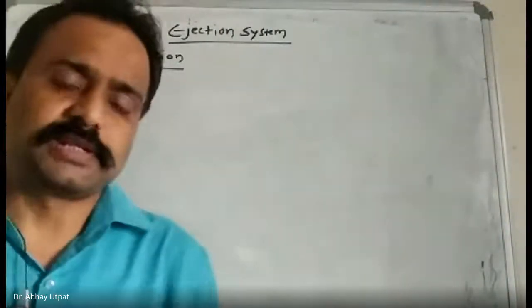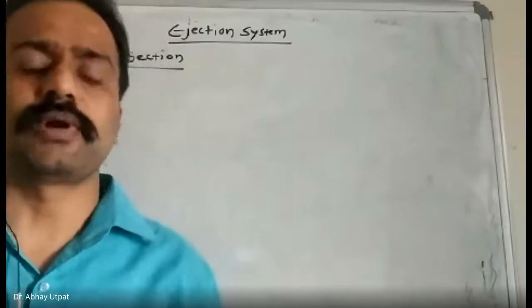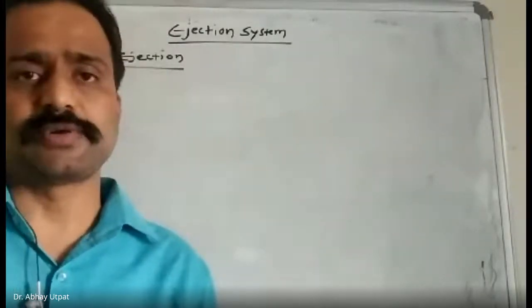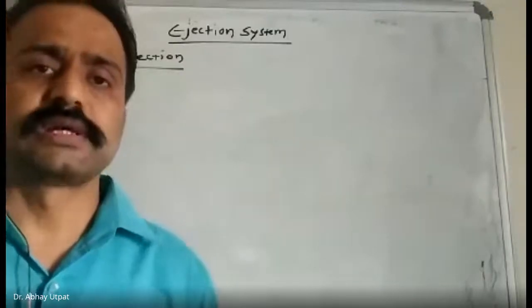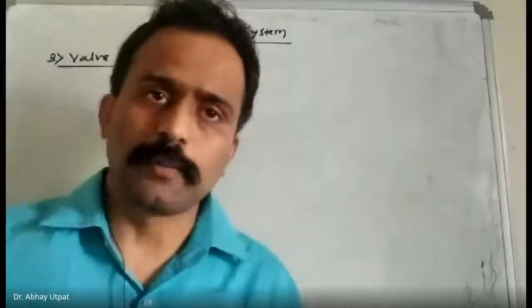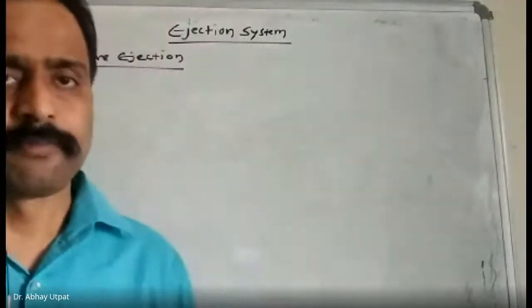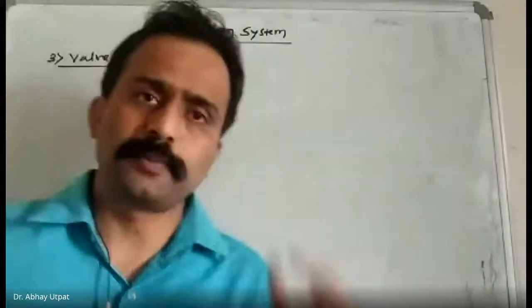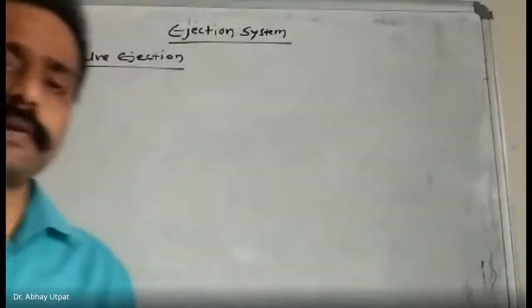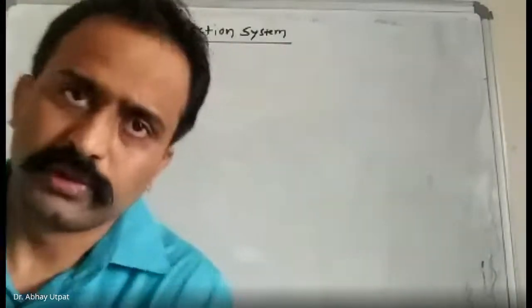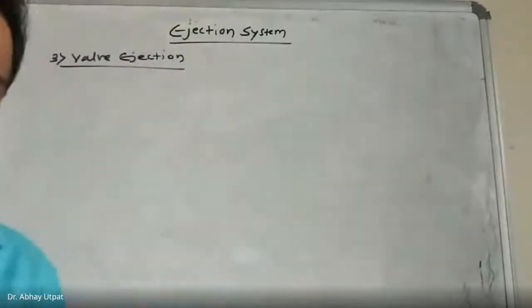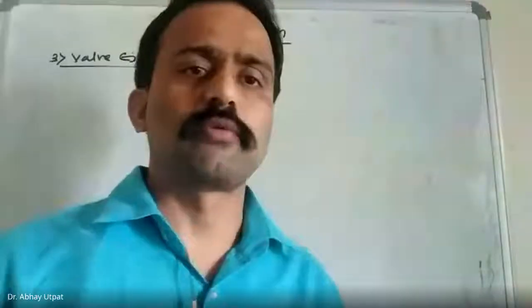So what are the limitations or requirements of the pin ejection system? Yesterday we saw that the requirement was the effective diameter of the pin used, depending upon the face area of the component: whether the pin diameter will be equal to the wall thickness, lesser than the wall thickness, or more than the wall thickness.